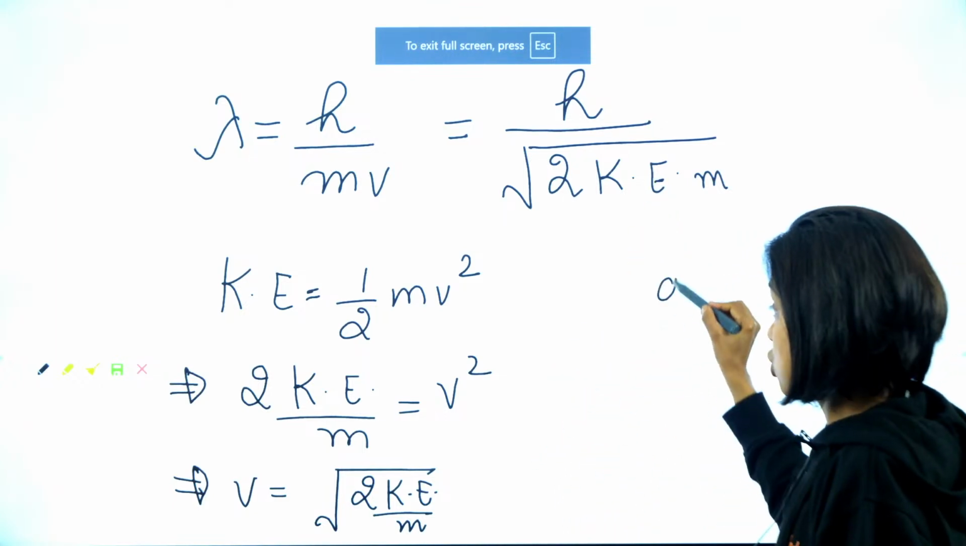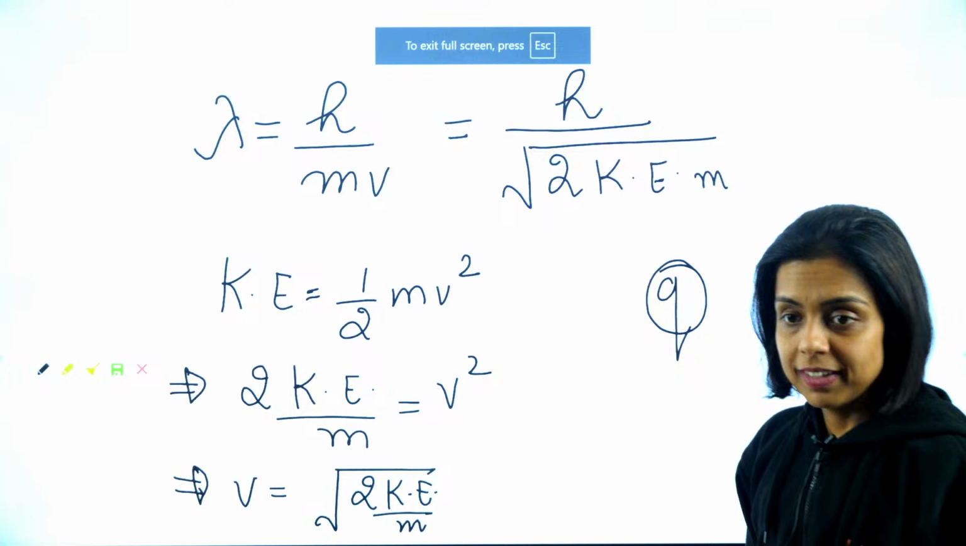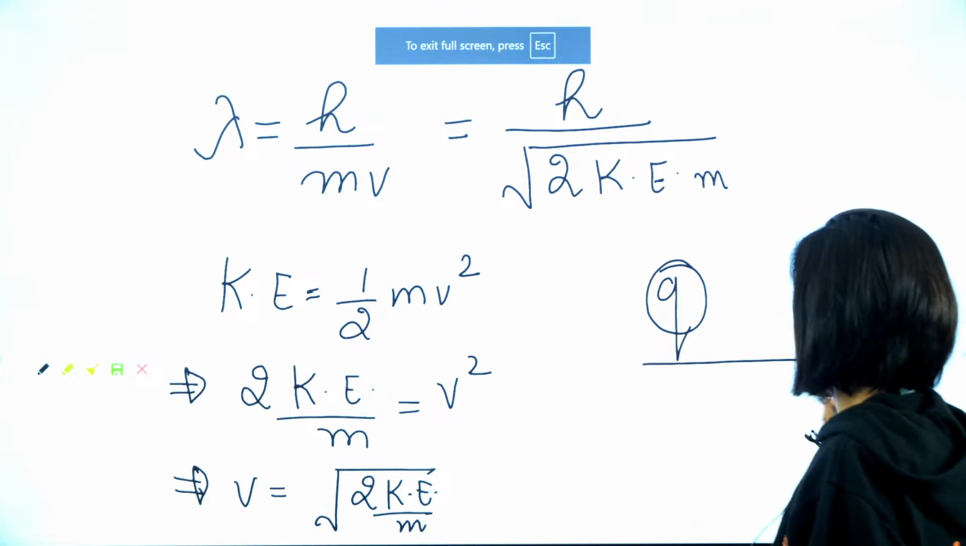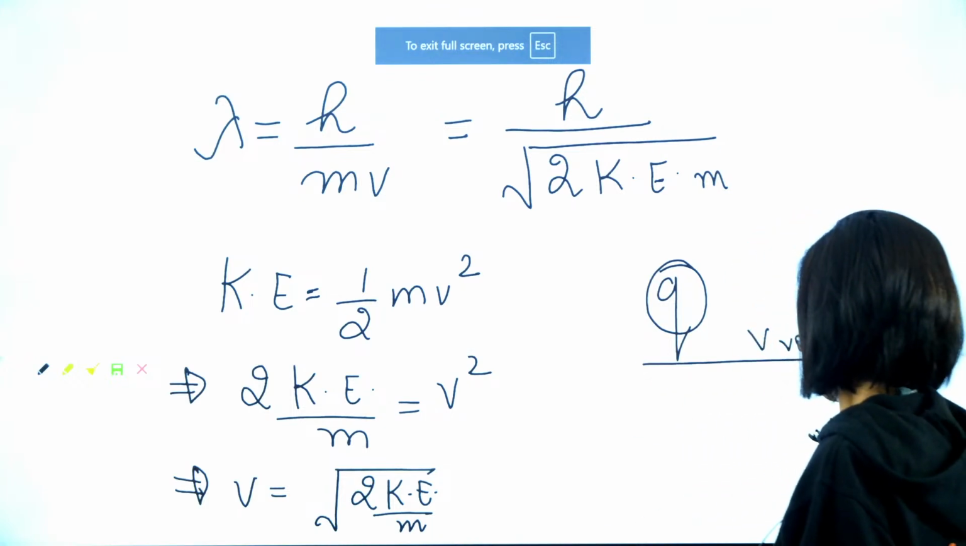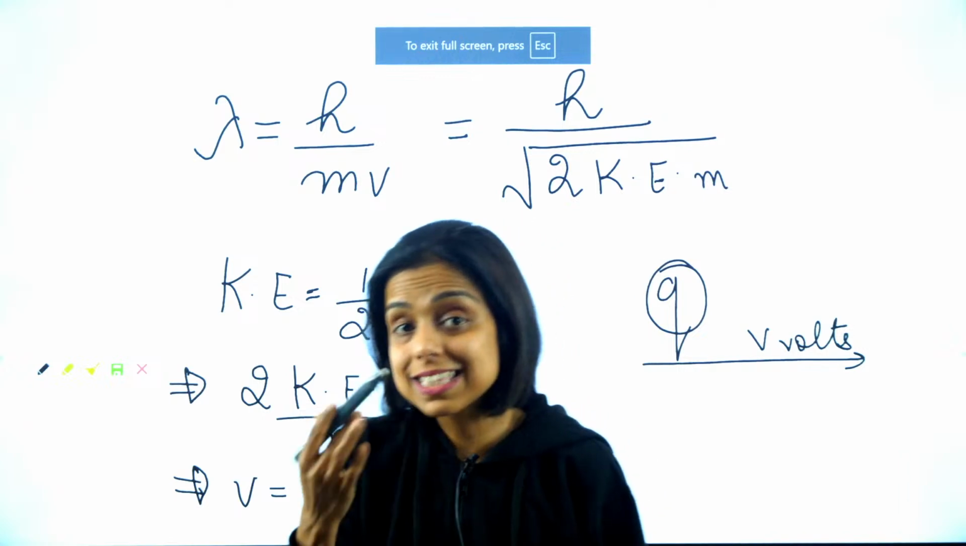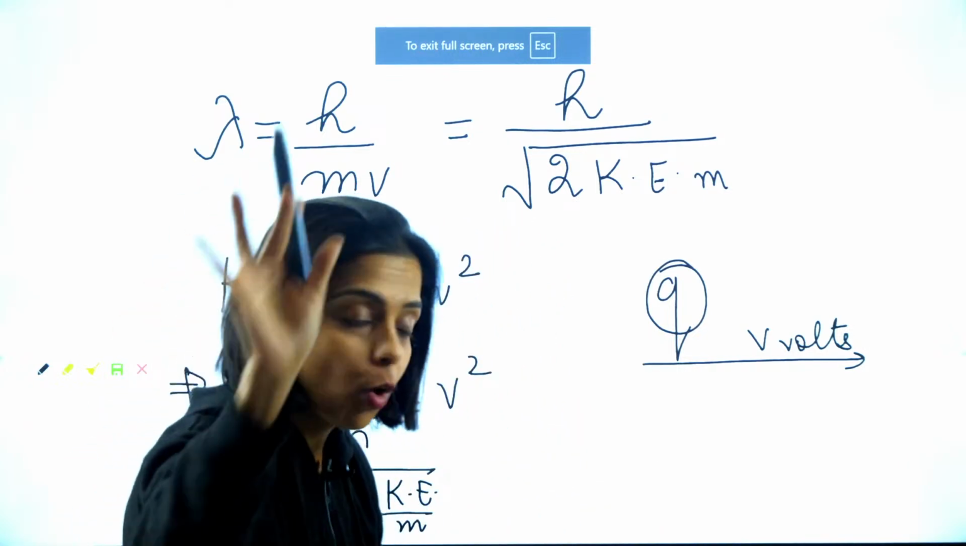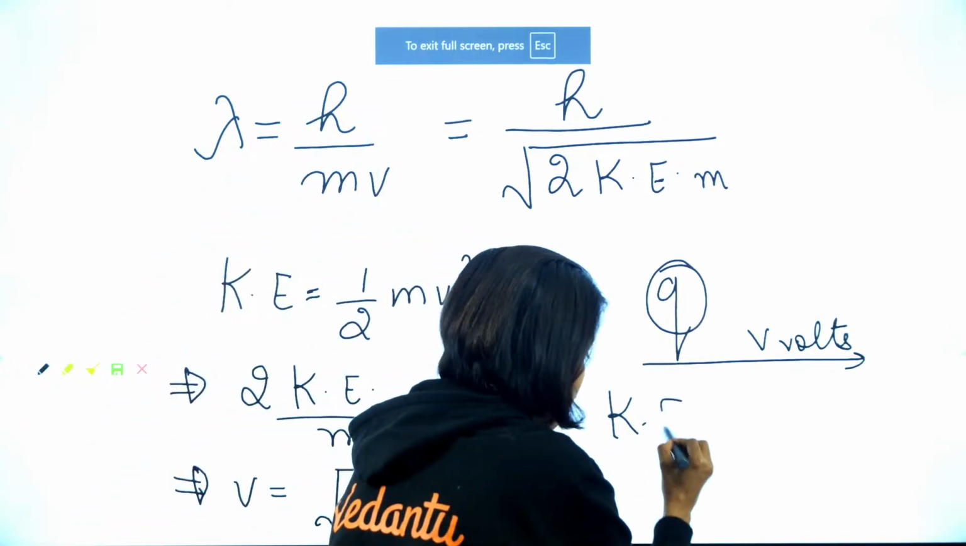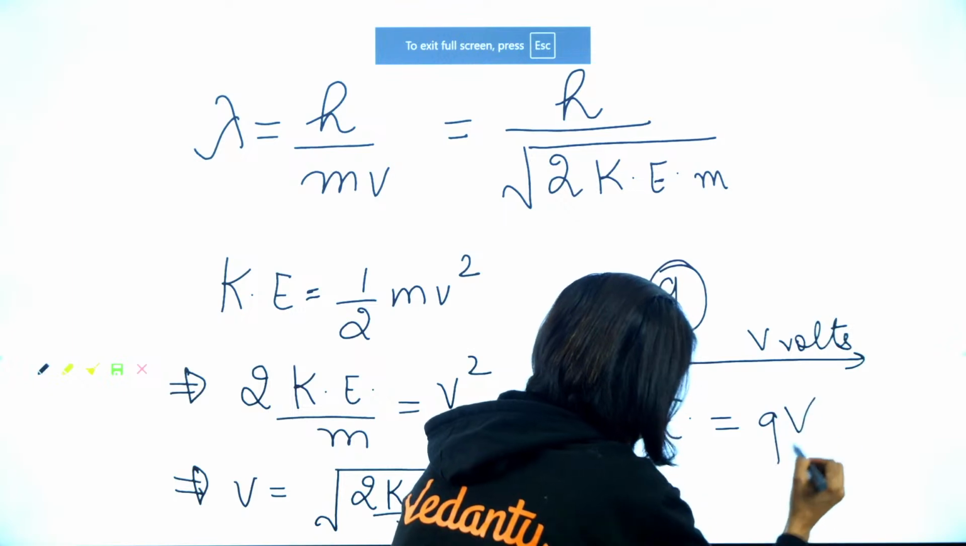And also, if you have a charge q accelerating through a potential difference of v volts, its kinetic energy, I hope you know, is qV.